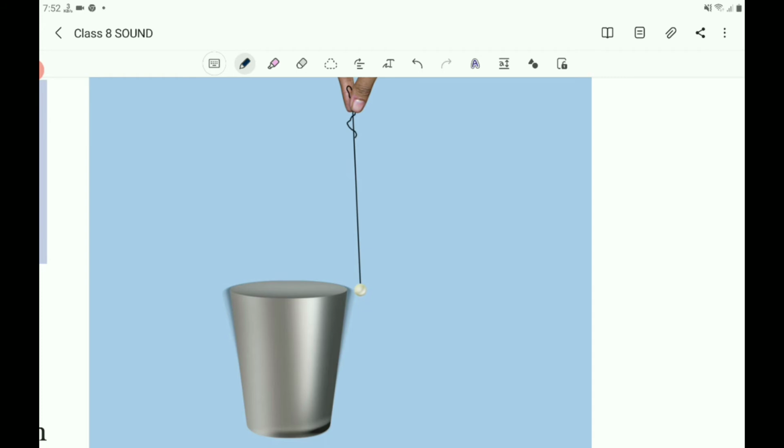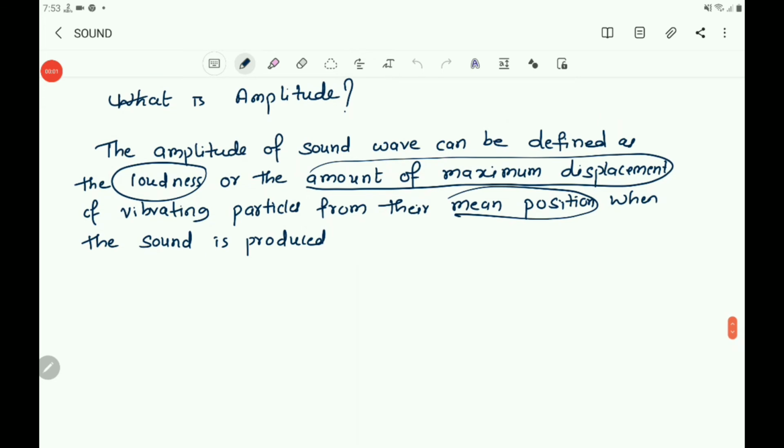So you can say that loudness of sound is proportional to the square of the amplitude of the vibration producing the sound. As the hardness of striking increases, the amplitude increases. As the amplitude increases, the loudness of the sound increases. So you can conclude that loudness of a sound depends upon amplitude.